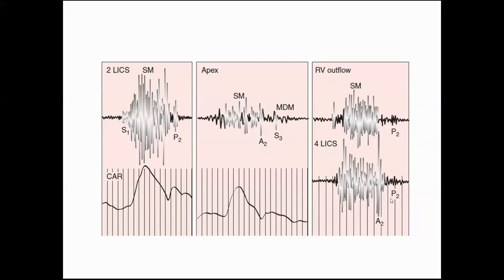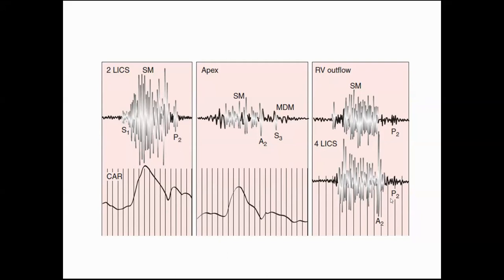Anybody? हाँ. Examination में कैसे क्या findings होंगी which will favor DORV. So essentially, all the findings will be same as tetralogy. So number one, patient will be more blue compared to TOF. So cyanosis will be deeper compared to TOF.